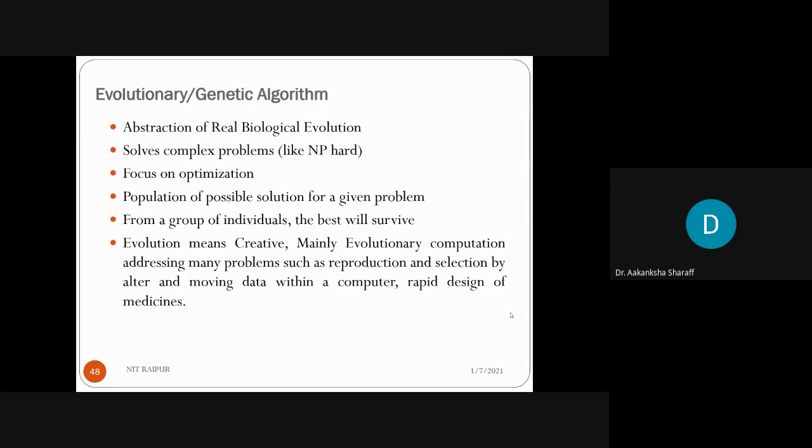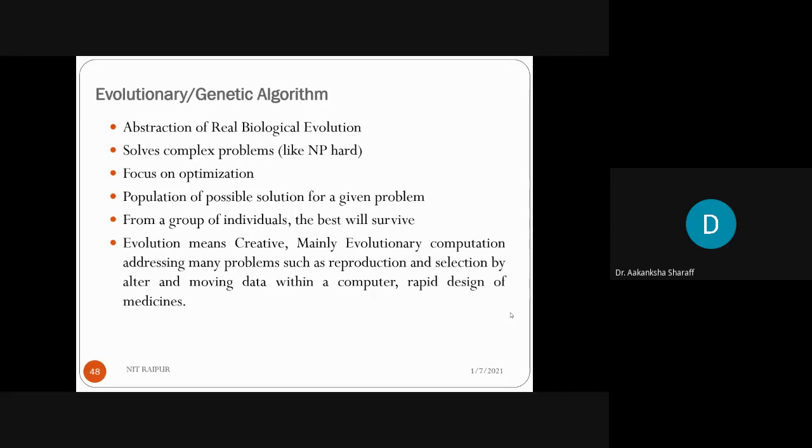So now the population of possible solutions for a given problem means we consider here complex problems like the NP hard problem, 0-1 knapsack problem, traveling salesman problem. That is, problems whose complexity is very high, or problems that have exponential time complexity. For those problems, normal algorithms don't work properly. So we need the genetic algorithm where the search space or the number of solutions is very high.